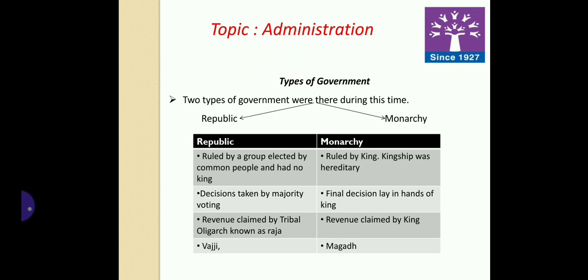In monarchy, the kingdom was ruled by a king, and kingship was hereditary. The final decision was in the hands of the king. The revenue and the revenue system was claimed and designed by the king. And the best example of monarchy is Magadha.